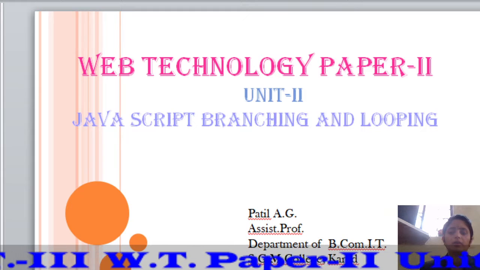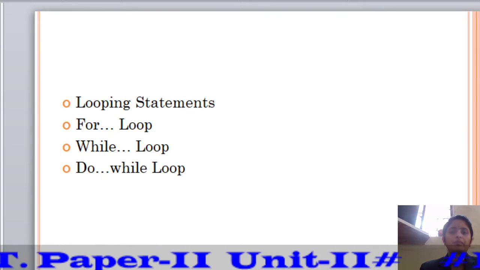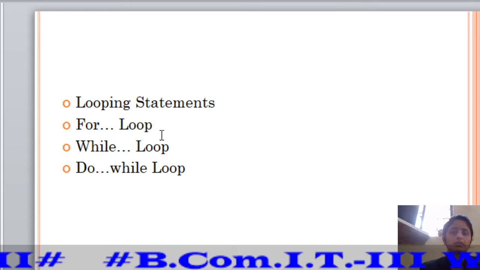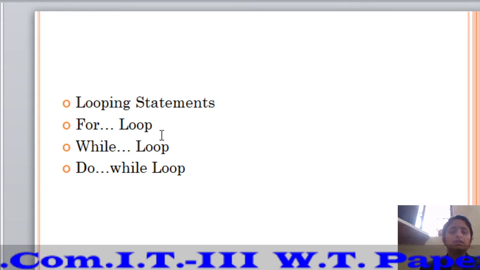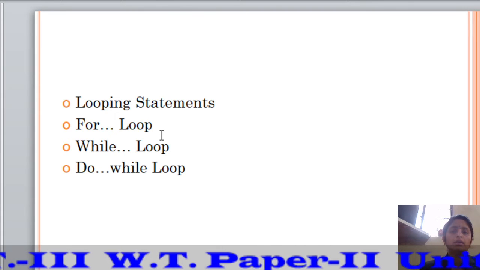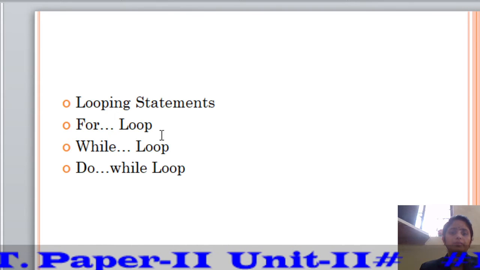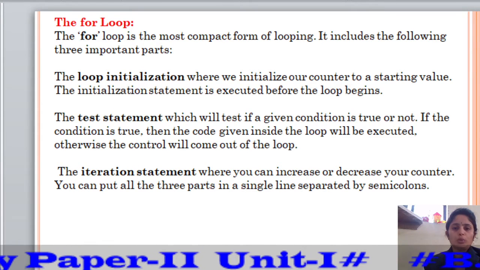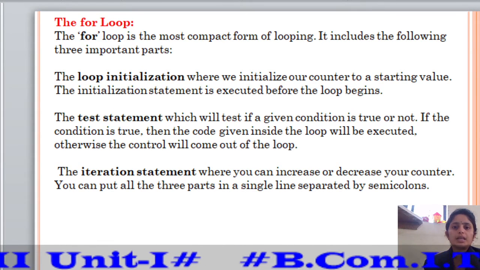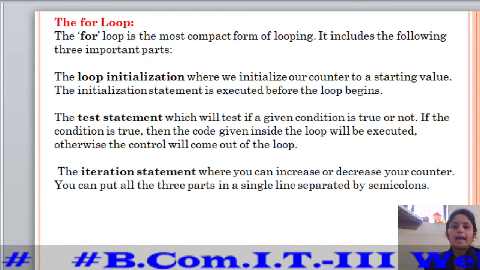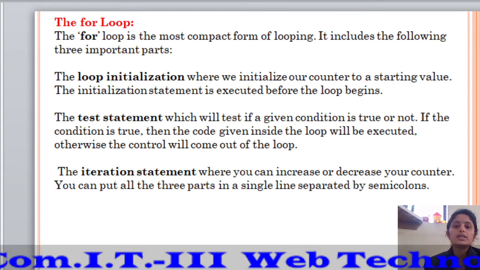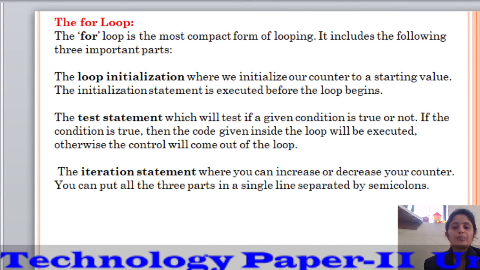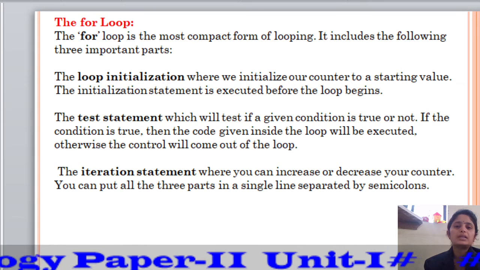Let's see the content for the looping statement. Concept of the looping statement. The first statement is the for loop, second is the while loop, and third one is the do while loop. The next point is the looping statement. What is a looping statement? The looping statement executes one or more statements repeatedly several number of times. In the looping statement, the first statement is the for loop.